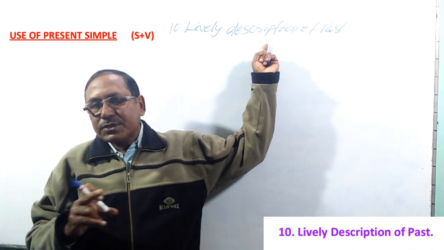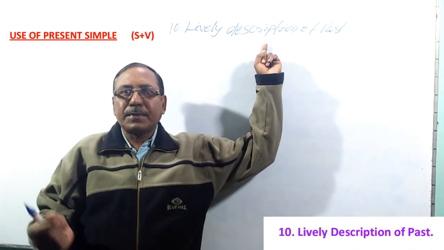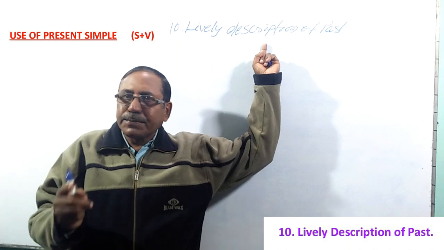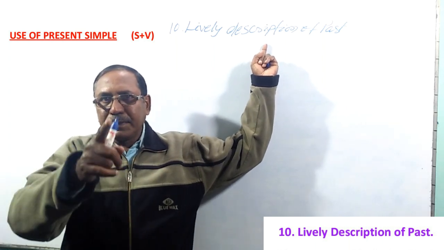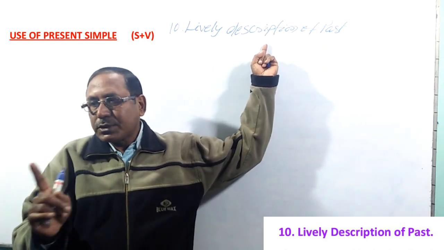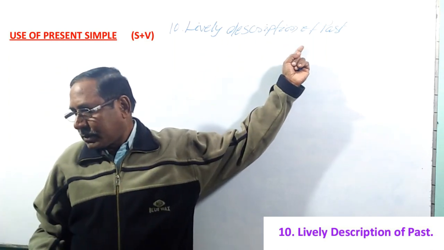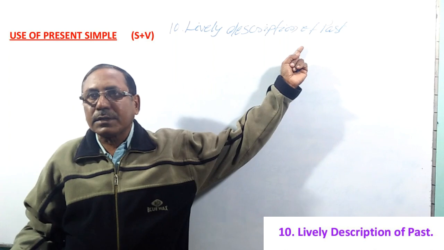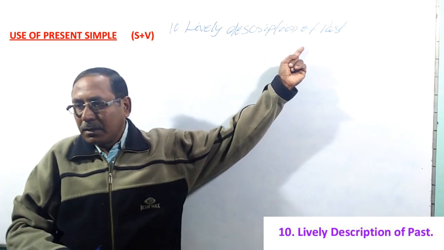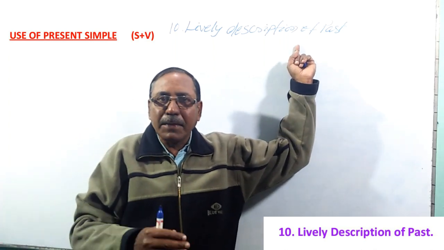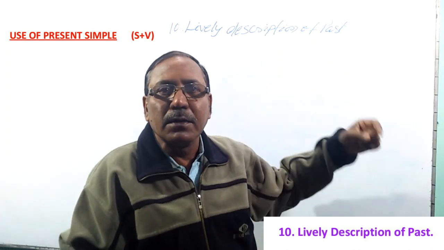Present simple is a structure that can sit in the present, in the past, and in the future too. In fixed future, it can be used in future. Now you see, lively description of the past. In the past situation, we can use present simple.